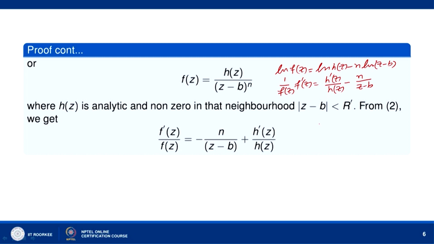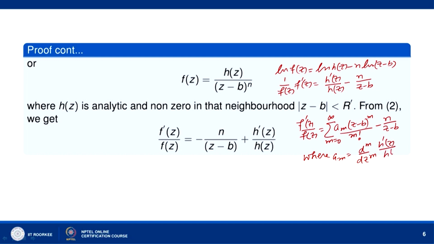So, h prime z over h z can be expanded in a Taylor series, and we shall write f prime z over f z equal to sigma m equal to 0 to infinity a m into z minus b to the power m divided by m factorial, minus n over z minus b, where a m is equal to d m over d z m of h prime z over h z at z equal to b.